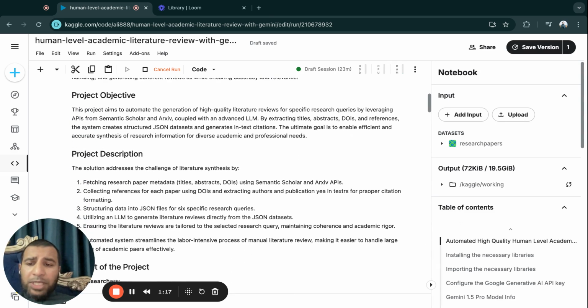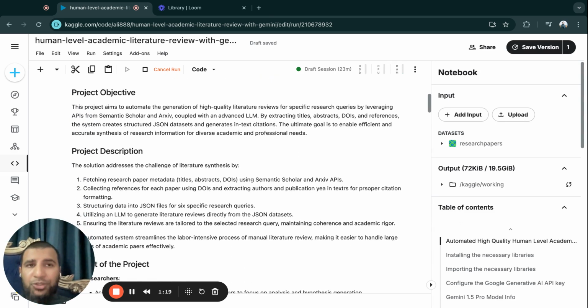The objective of this submission is to show how the long context window of Gemini 1.5 Pro and other models enables us to generate very high quality academic literature reviews by reviewing hundreds of academic papers from different research publications.